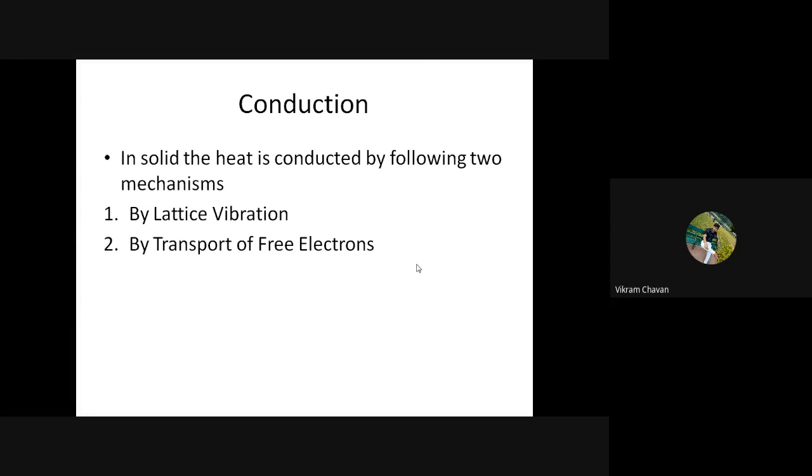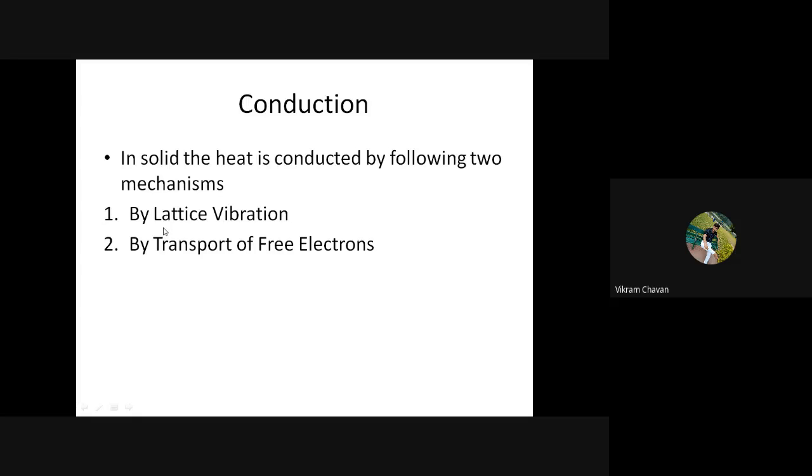Are free electrons available in metals or non-metals? Obviously they are available in metals only. So this transport of free electrons happens in metals only, and because of that, metals are more conductive than non-metals.